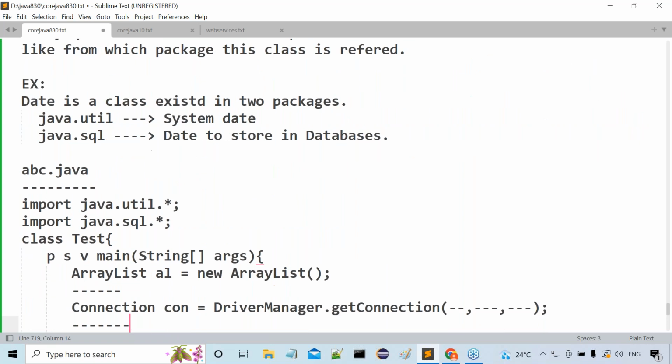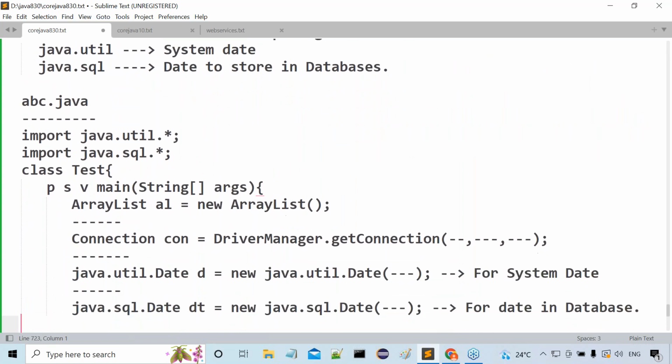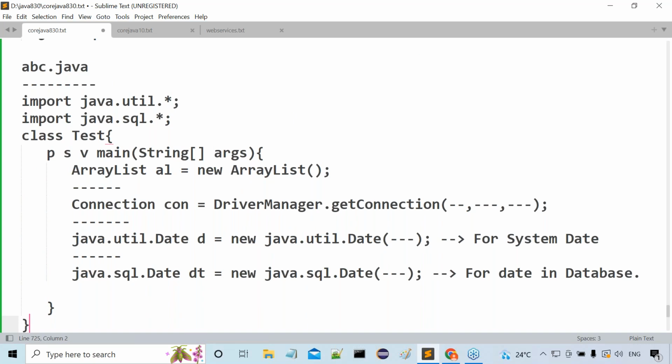Then I have imported both the java.util package and the java.sql package. In the main method, ArrayList is from java.util and Connection is from java.sql, so I imported both packages. But when I use the Date class, the compiler gets confused about which package this Date class is coming from. So we need to provide fully qualified names to avoid the confusion, to show which package the Date class is coming from.